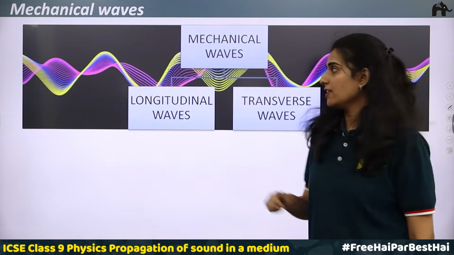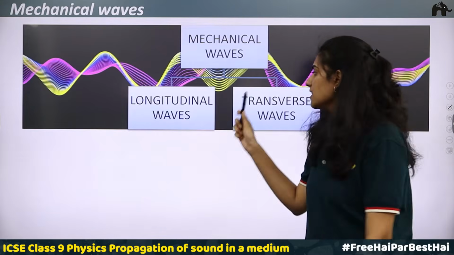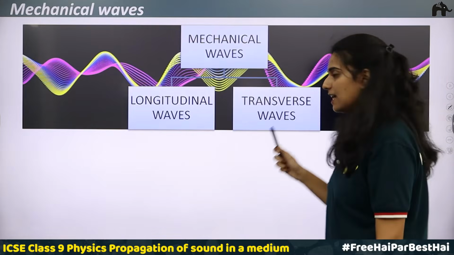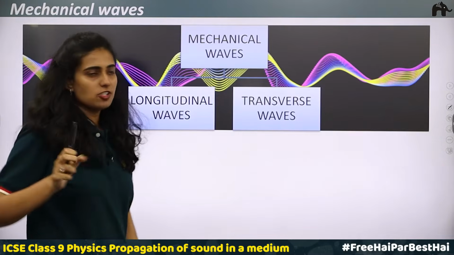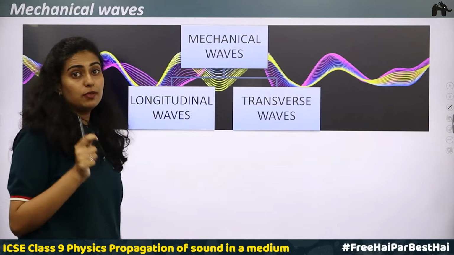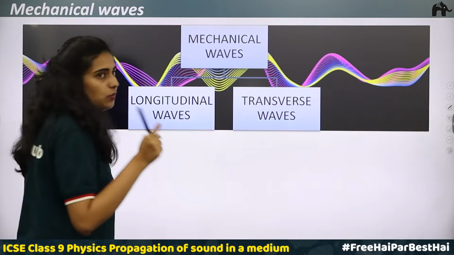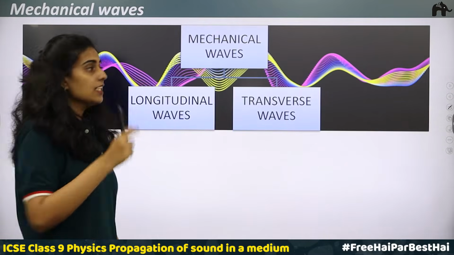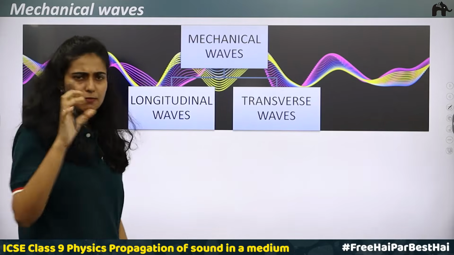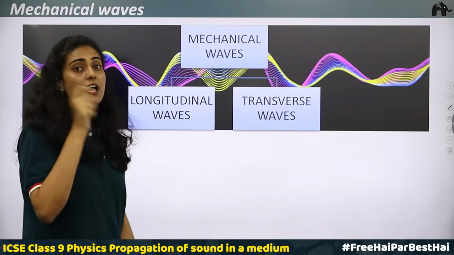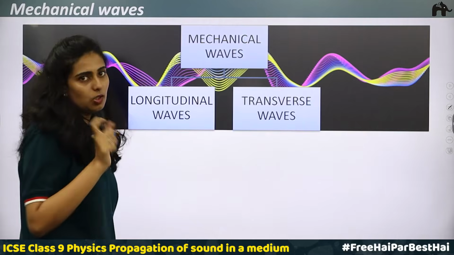Okay, mechanical waves. There are two types of mechanical waves. One is longitudinal waves and the second one is transverse waves. So, what are longitudinal waves? We have discussed an experiment with a tuning fork. When you take a tuning fork and hit it, waves are produced. These waves are called longitudinal waves. With the experiment, we will understand them in detail. A simple example for longitudinal waves is the waves produced by a tuning fork.